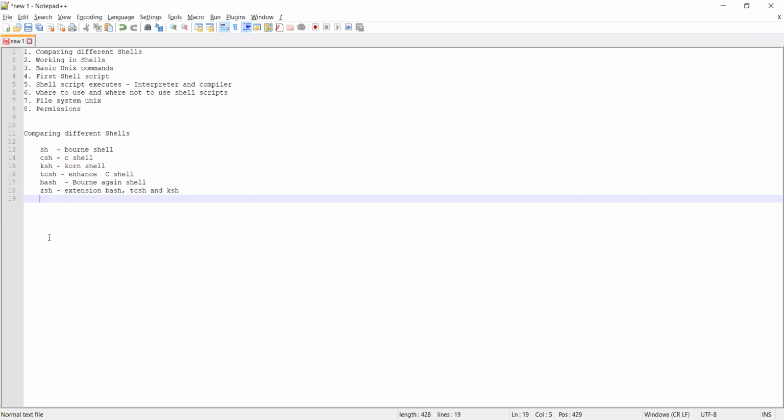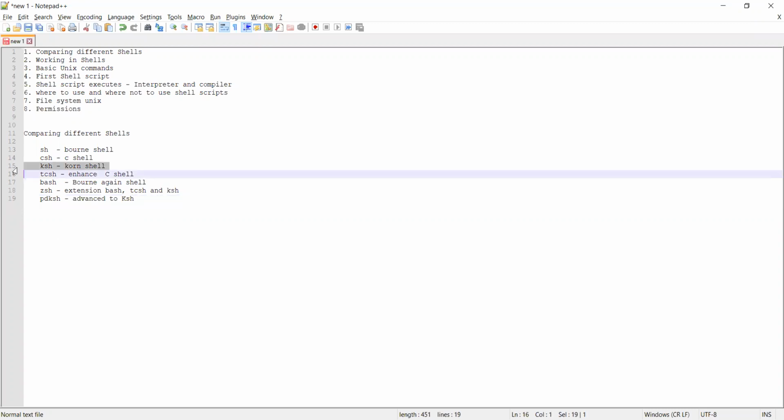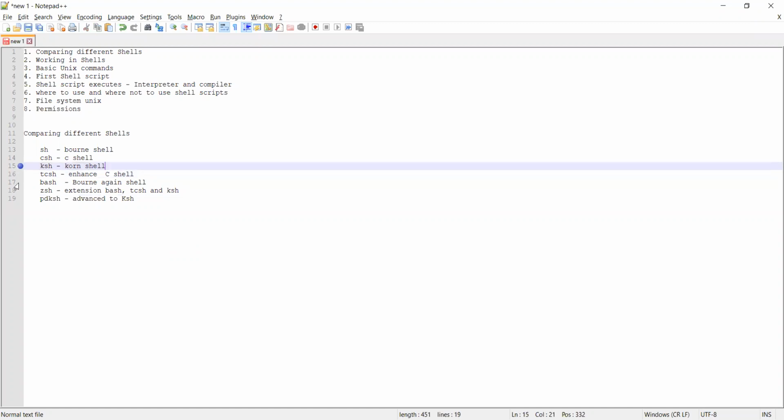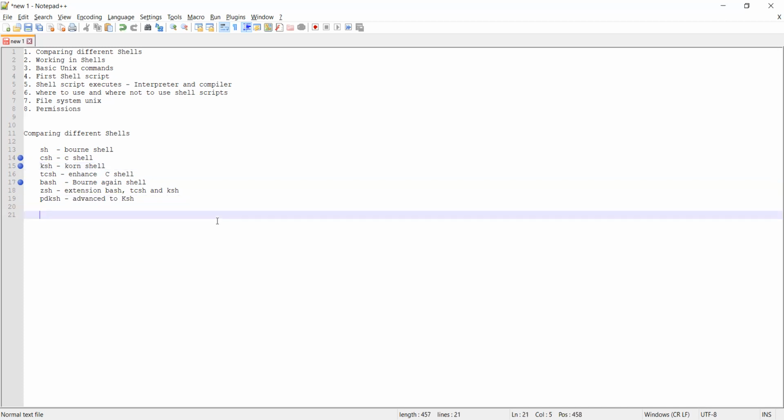Okay. So then we have something called PDKSH. It's more advanced than K-shell. Typically in the market they use K-shell, bash, and at times I saw people using C-shell as well. Still, we are using C-shell, K-shell, and bash shell only.